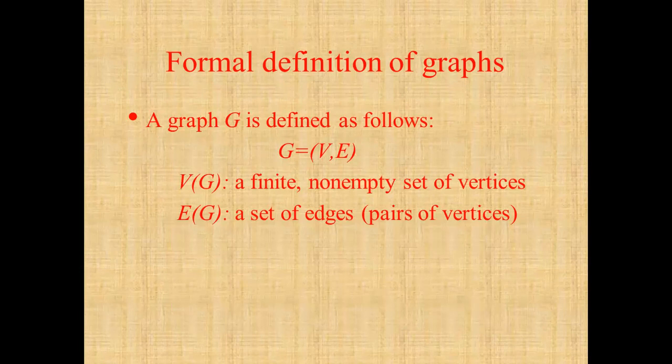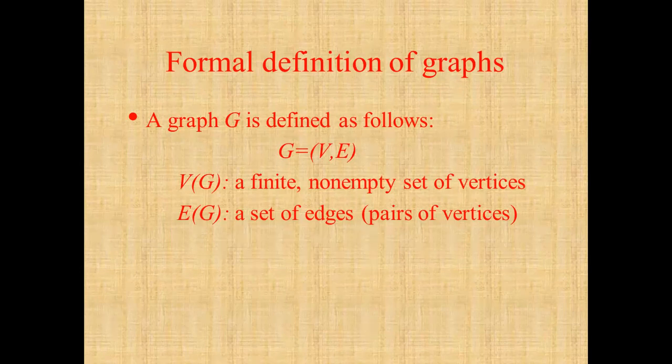V of G is a finite non-empty set of vertices, that is very essential. Finite non-empty set means what? There must be at least one vertex. Such an MCQ can come: there is a vertex A, is it a graph, true or false? There can be at least one vertex in any graph.